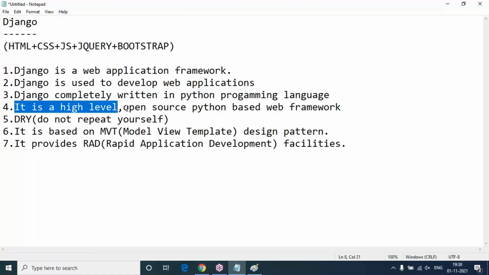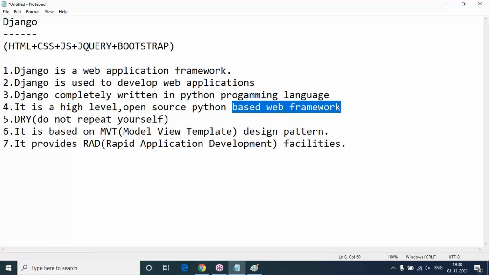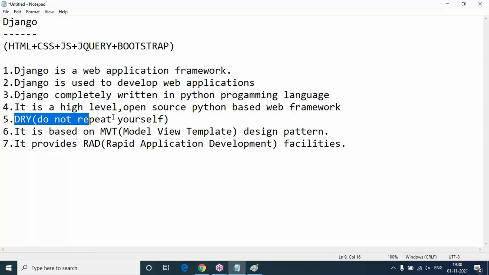It is high level, meaning no need to write any explicit code for memory management and security purposes. Django and Python will take care of that internally. And it's completely open source, a Python-based web framework.